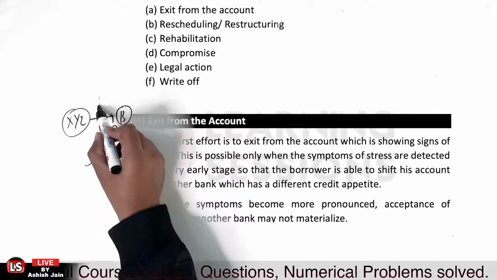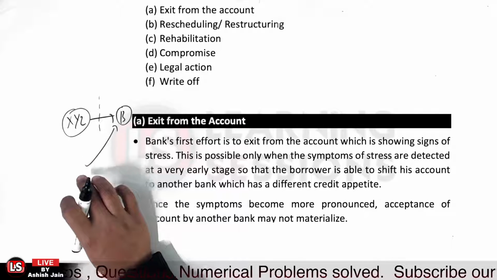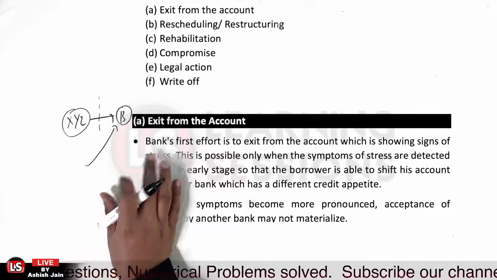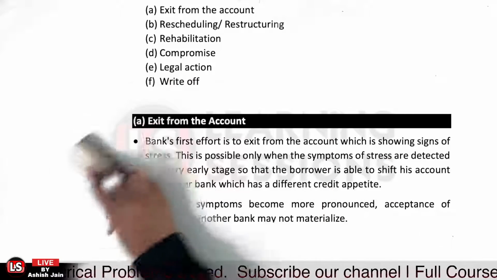And further, XYZ bank over here will be doing what? XYZ bank will be exiting the account itself, because the loan will be taken over by some other bank. And also in the case of the consortium loans,